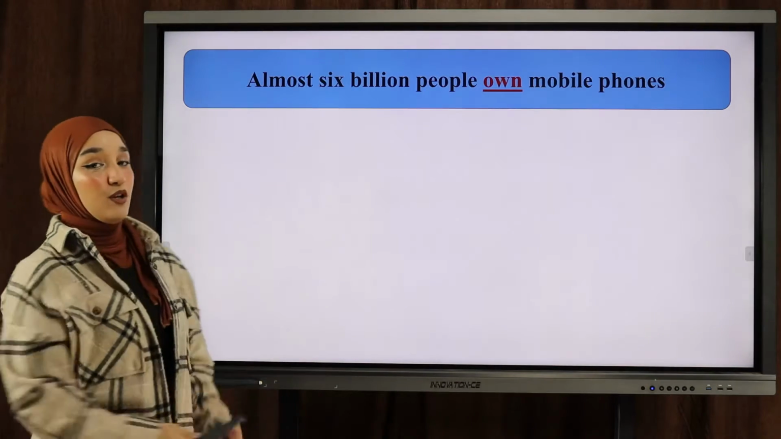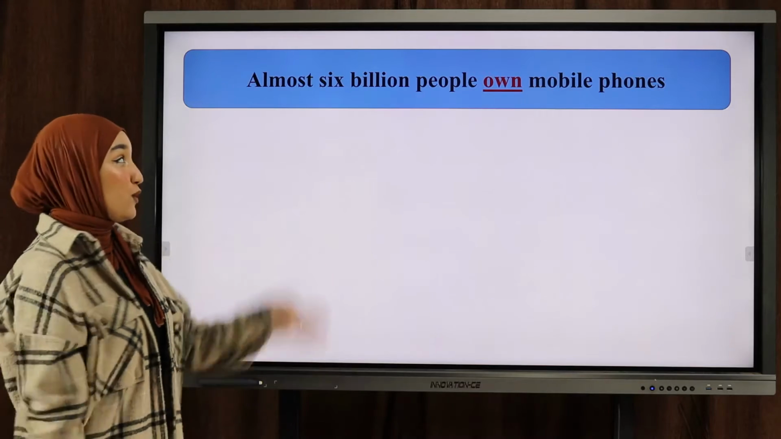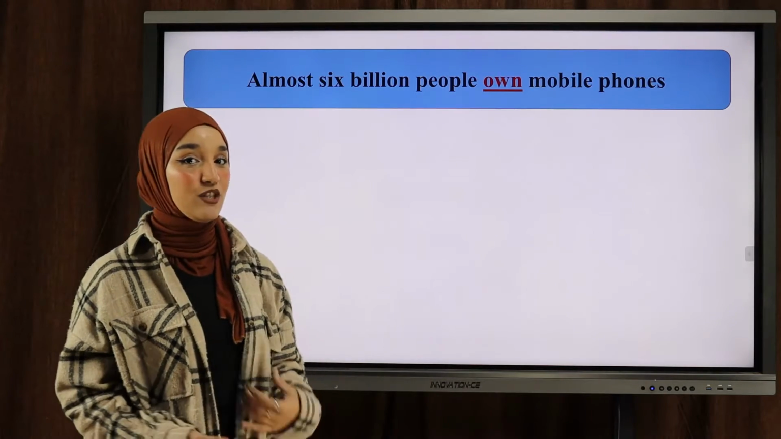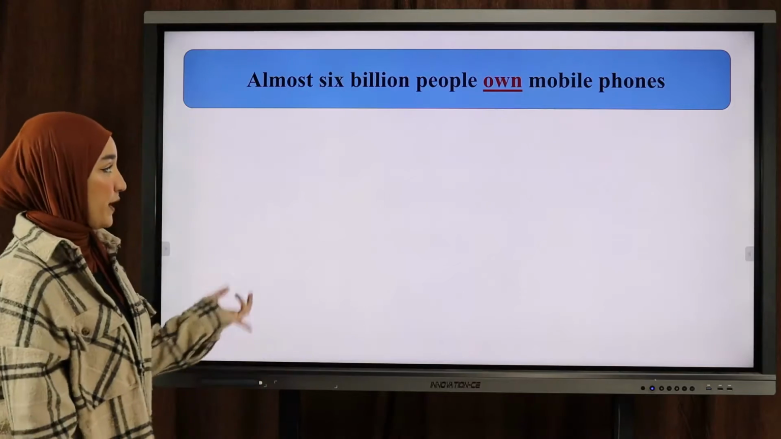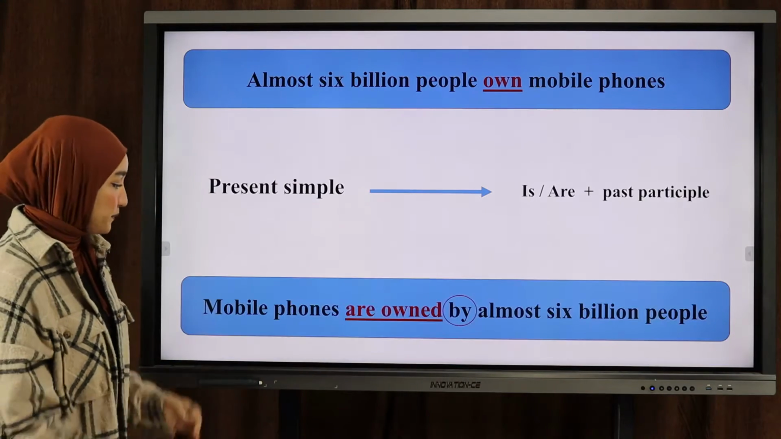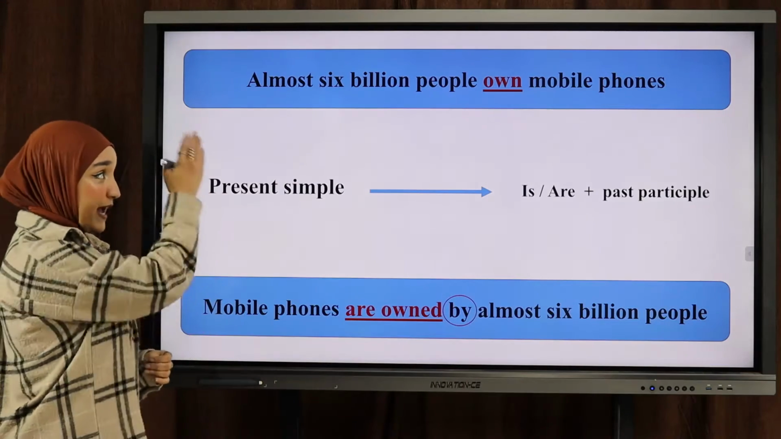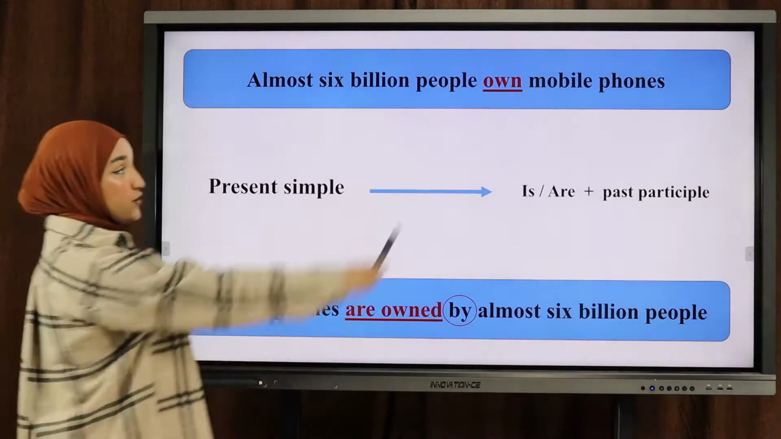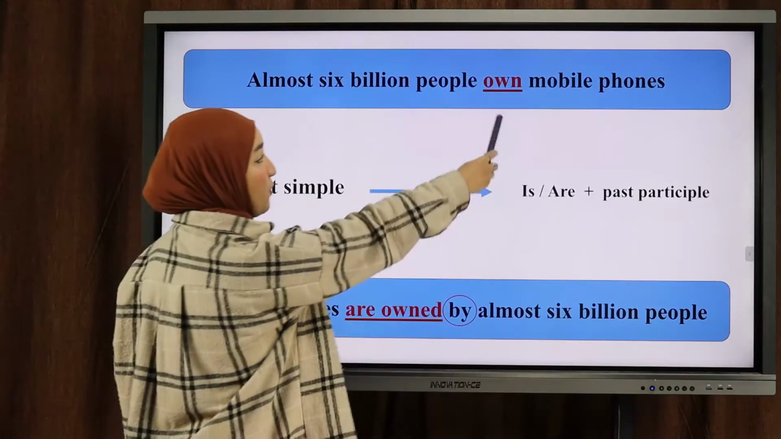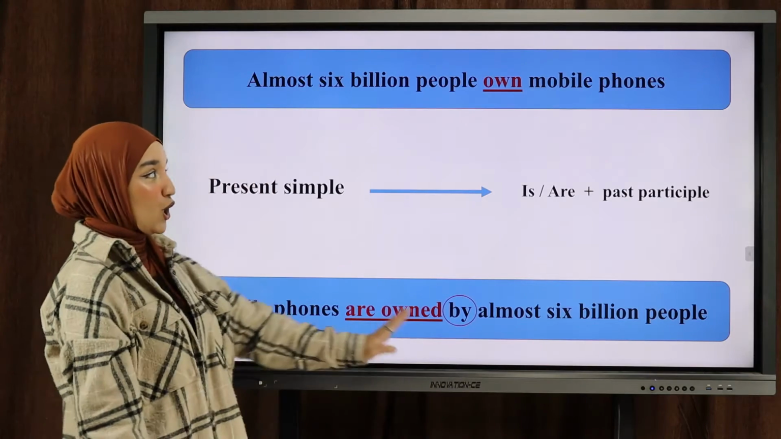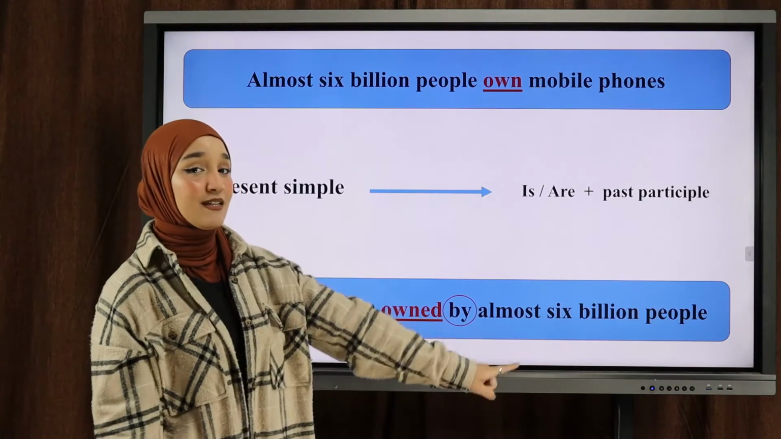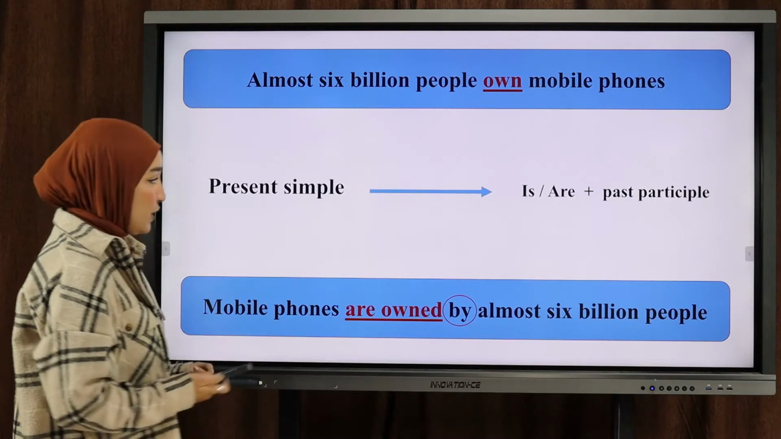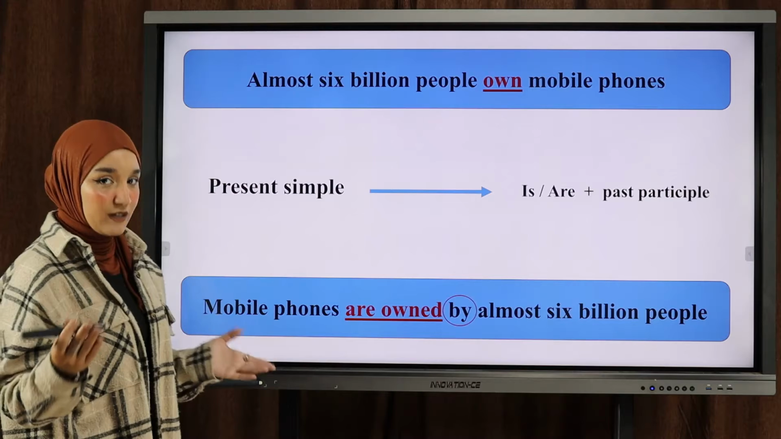Almost 6 billion people own mobile phones. The verb here is own, which is a present simple verb, okay? Now, if I want to change the same sentence from active to passive voice, of course, the first thing we need to do is to start with the object. So mobile phones are owned by almost 6 billion people, okay? If you noticed, I made a few changes.